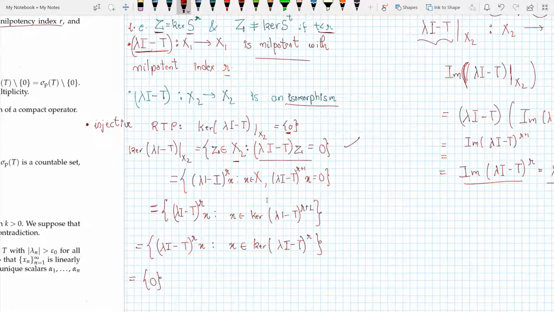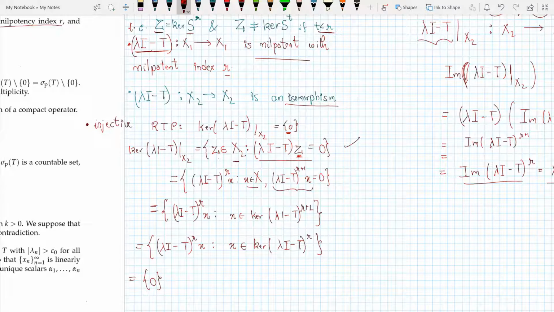Now z belongs to X2, but X2 is the image of (lambda I minus T) to the power r. So z is (lambda I minus T) to the power r applied to x, for some value of x belonging to capital X, and then I just replace my z with (lambda I minus T) to the power r x.